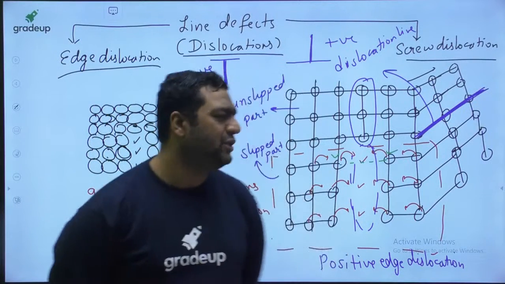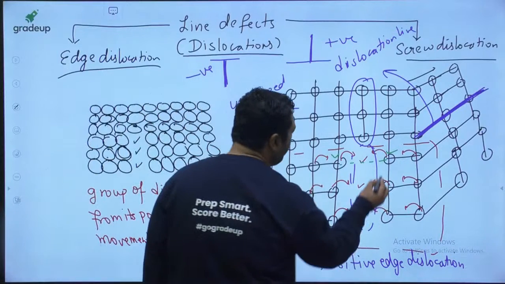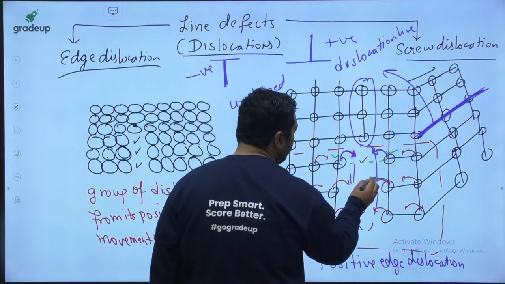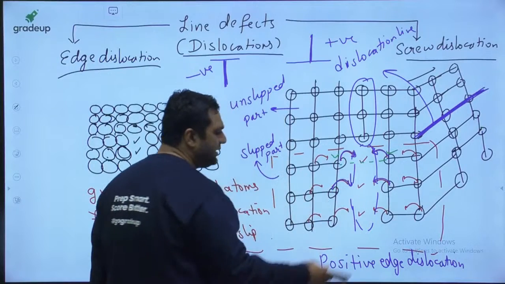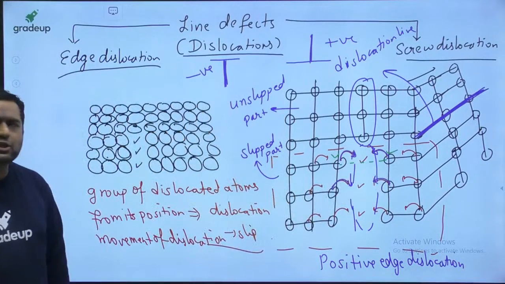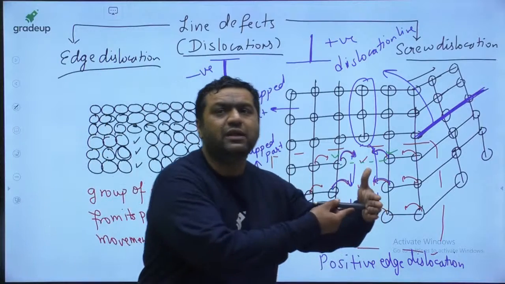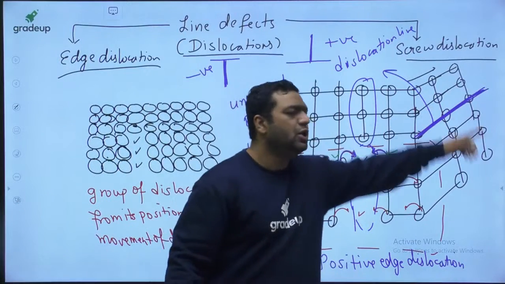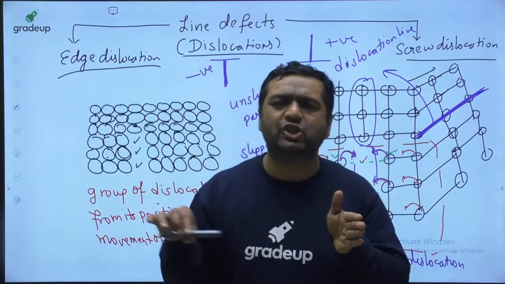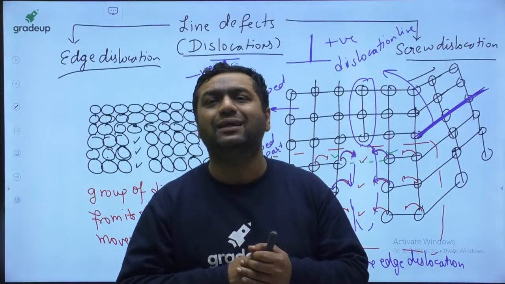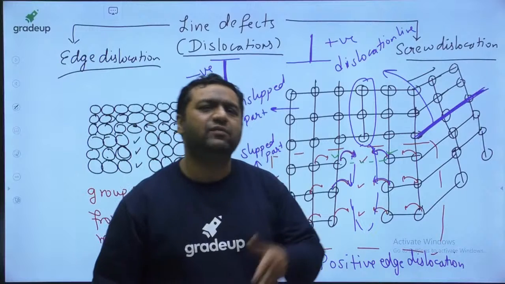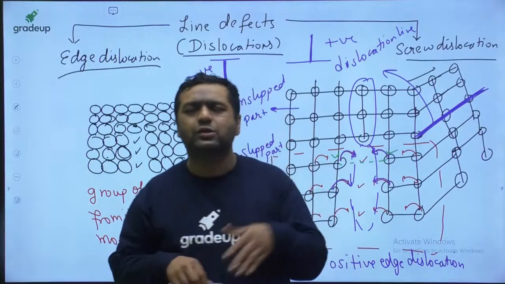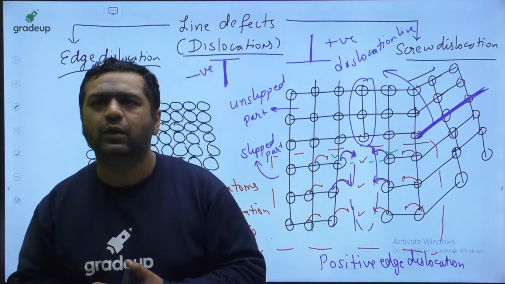Yes, Rinkesh, as you can see, the direction of dislocation: these atoms will have a tendency to move like this. So this is going to be the motion of dislocation. Dislocation means the atoms are moving like this. And my dear, this is the dislocation line. The direction of velocity of the atoms' movement is going to be perpendicular to the dislocation line. This is the dislocation line, this is the atom's movement, so it is going to be perpendicular. That's why I said it is going to be perpendicular.